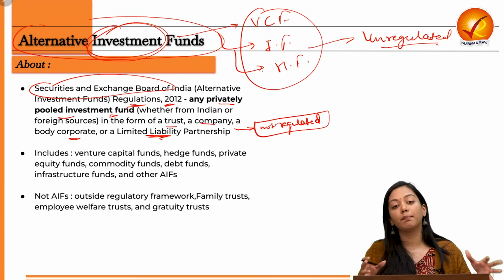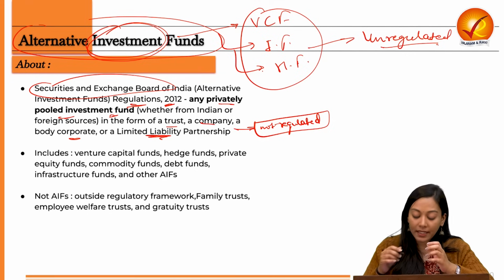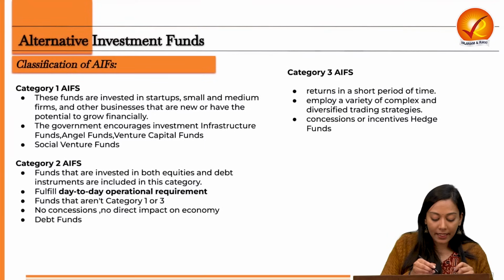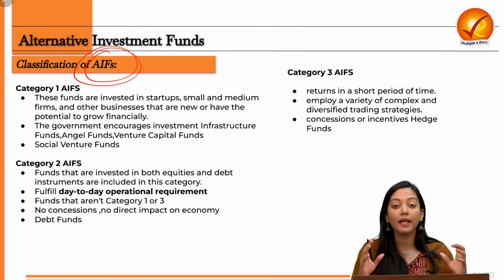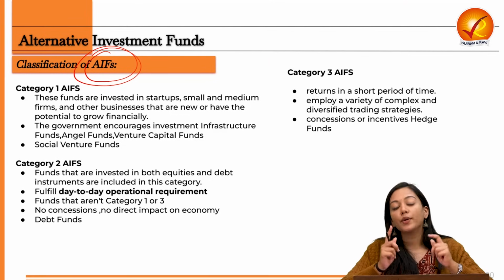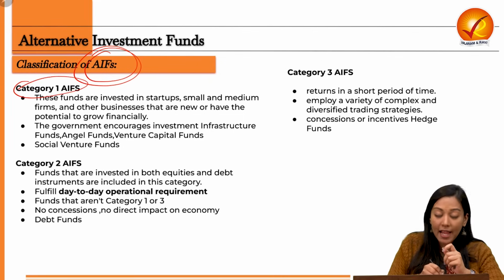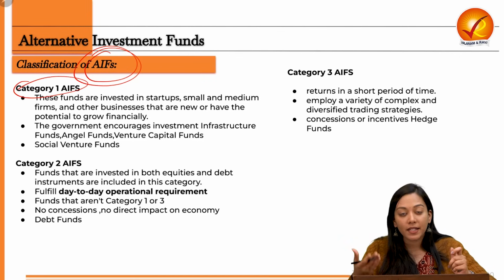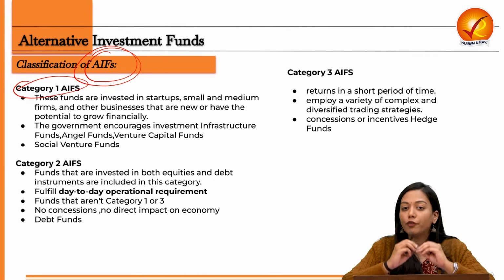Now you may ask, ma'am, in this way we will have so many alternative funds. Definitely there are many. In order to facilitate classification, SEBI has taken the lead and classified alternative investment funds into 3 categories depending upon their utility in the Indian economy. Category 1 funds are those which essentially help the Indian economy to grow. They help in capital investment in the right assets, for example, infrastructure. They also aid job growth. They are good for the economy.